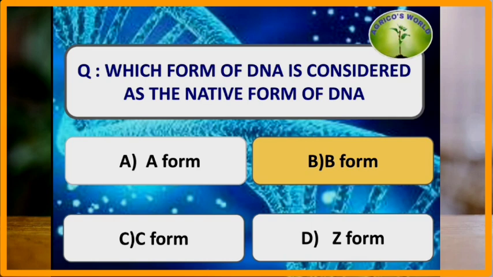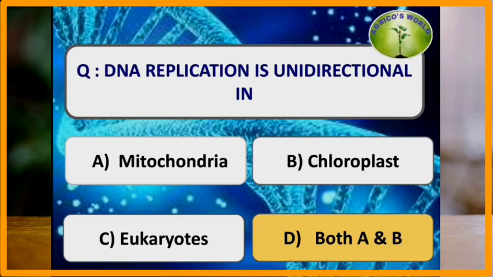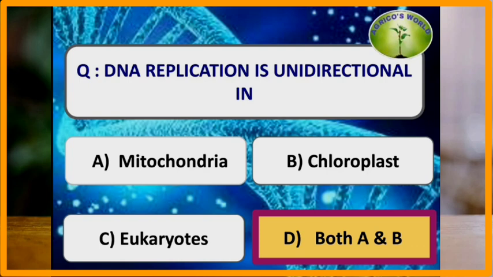Which form of DNA is considered as the native form of DNA? When coming to the DNA, the native form is B form. In RNA, A form is considered as a native form. DNA replication is unidirectional in? The DNA replication is unidirectional in mitochondria and chloroplast, whereas it is bidirectional in eukaryotes.